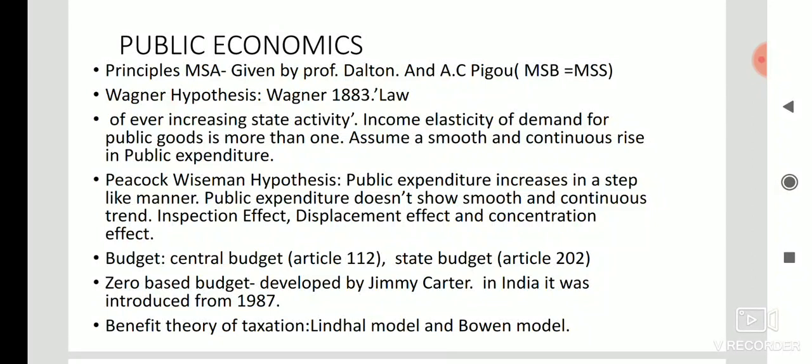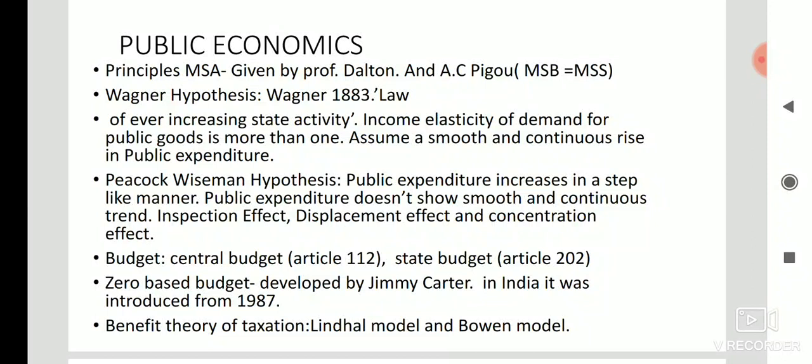Most of the time questions come from these three effects: displacement, inspection, and concentration effect. The displacement effect means that during social disturbances, the previous lower level of taxes and public expenditure are replaced by new and higher budgetary levels. That is called the displacement effect.